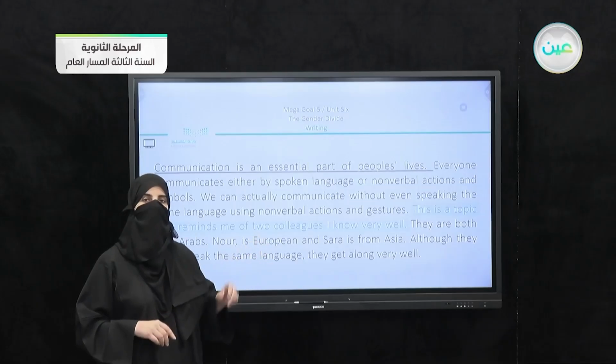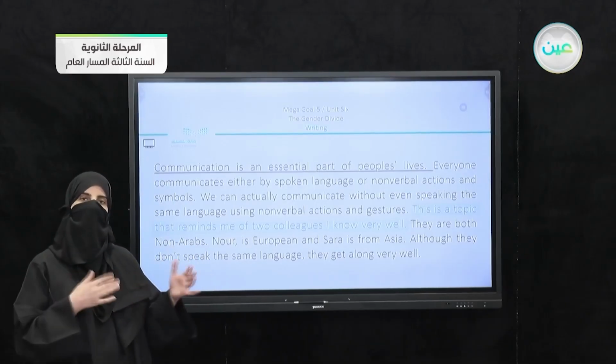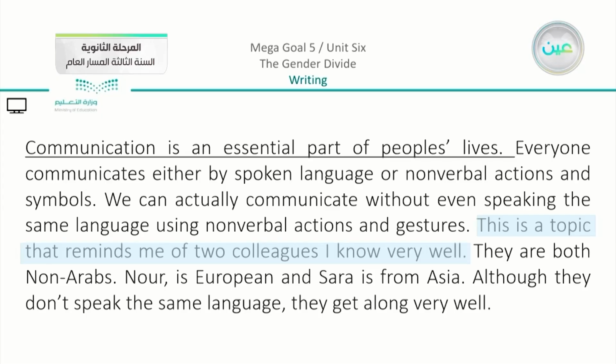Now from this part, you know that I am starting to compare, or mentioning at least, the two people that I am going to compare. They are both non-Arabs. This is something that they have in common. Noor is European and Sarah is from Asia. Although they don't speak the same language, they get along very well. So this is the first paragraph or the thesis.